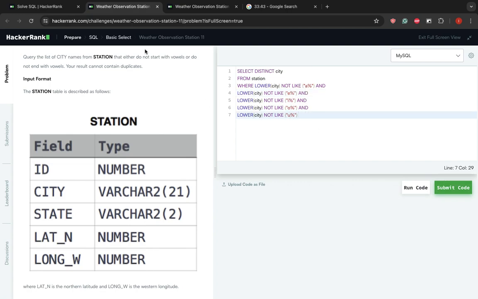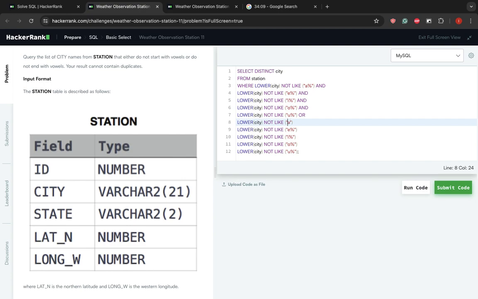So then here, since it says does not start with vowels or does not end with vowels, we're going to say or, and we'll do this all over again. A, E, I, O, U, semicolon to end it. A, E, I, O, U, and then we're going to switch the wildcard. So here we go.